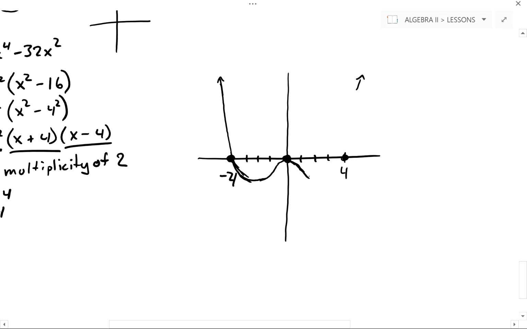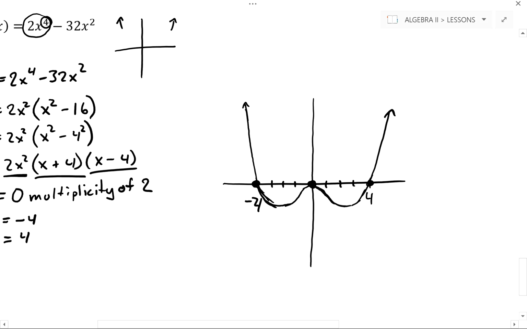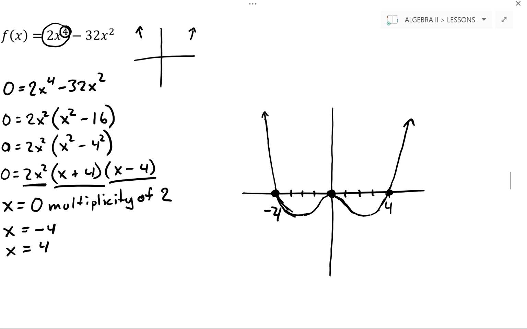An even multiplicity means I don't go through, I just touch and bounce away, which leaves me to turn around and come back through my final, and look at that, we end up. So we are able to achieve our end behavior because of the reality that that x-intercept of 0 has a multiplicity of 2, therefore it just touches rather than goes through.